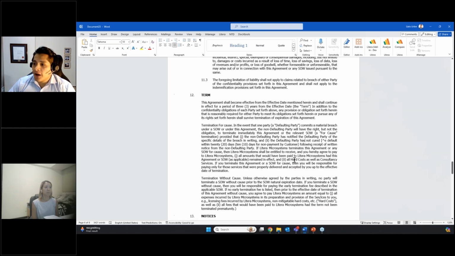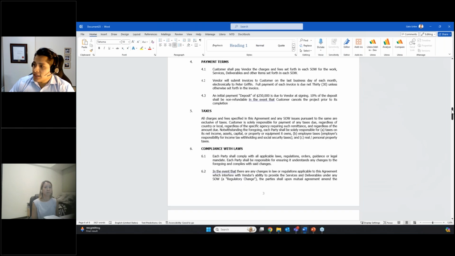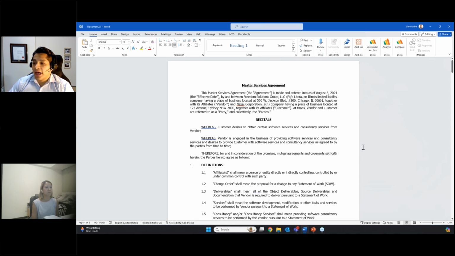Great, and the final workflow that I want to take you through today is how you can safely reuse documents and content with Litera Create. So let's say, for example, that I want to save this MSA that I'm working on as a template, because I don't want to have to add those clauses every single time that I'm putting an MSA together for this client, because I've already done it once. I don't want to do it again.